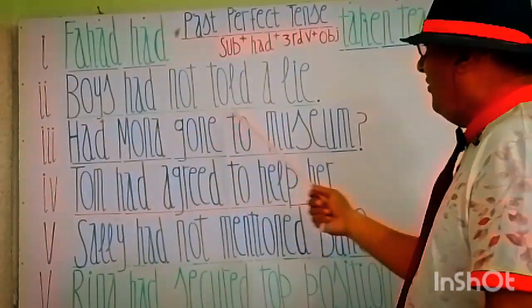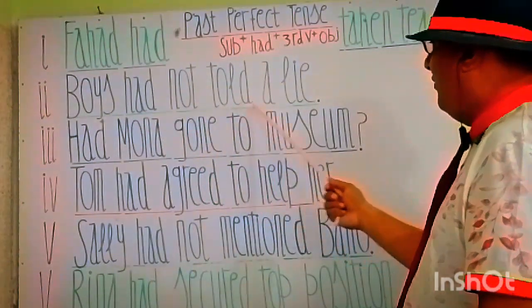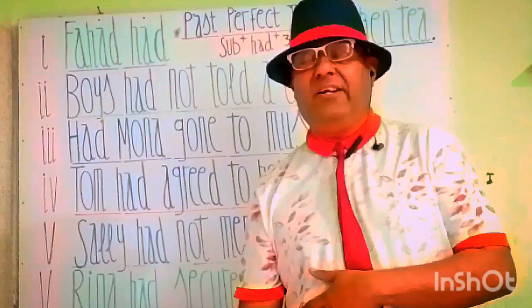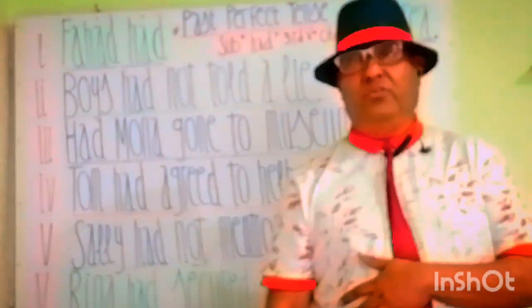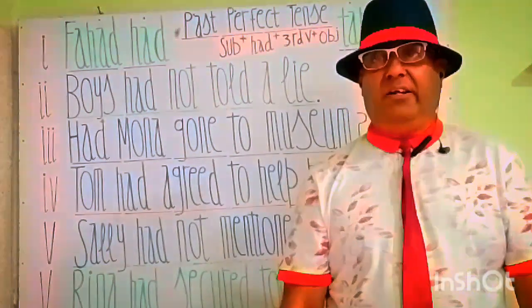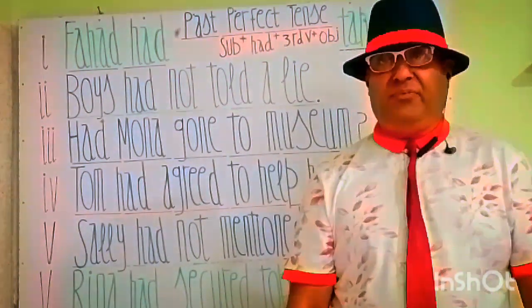Boys had not told a lie. लड़के झूठ नहीं बोल चुके थे. You see, my students, this is a negative sentence, a negative statement in past perfect tense.